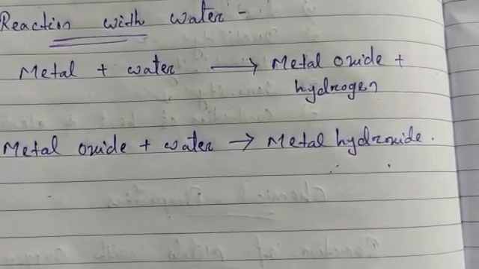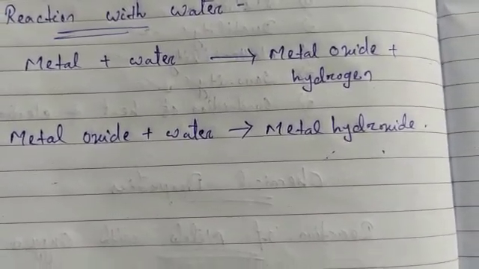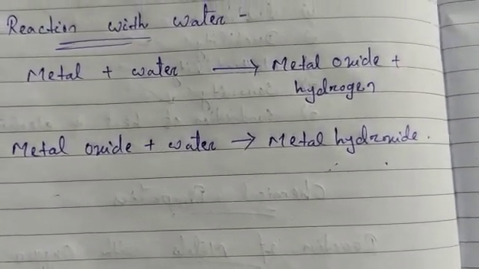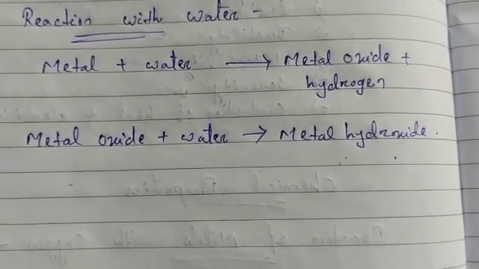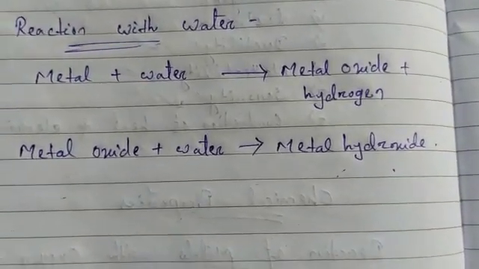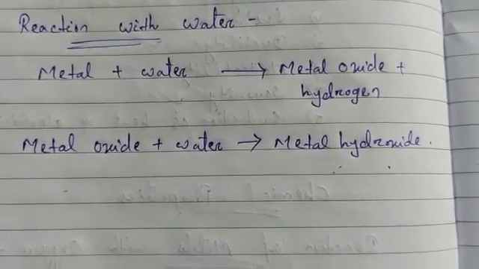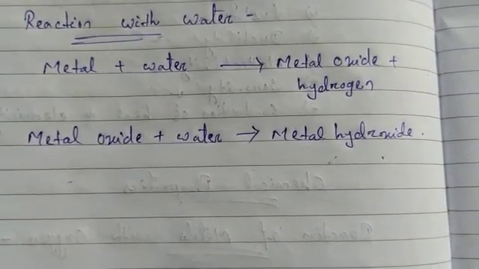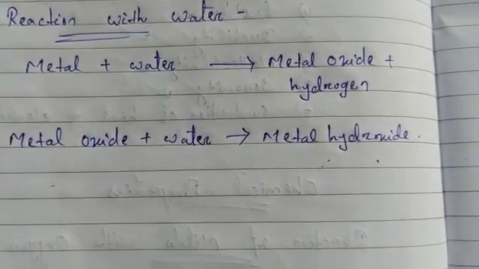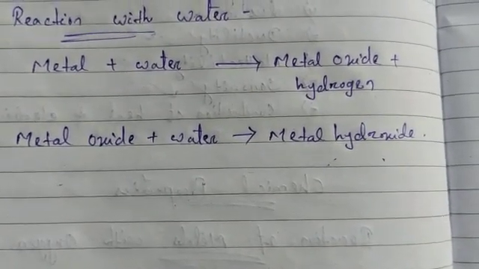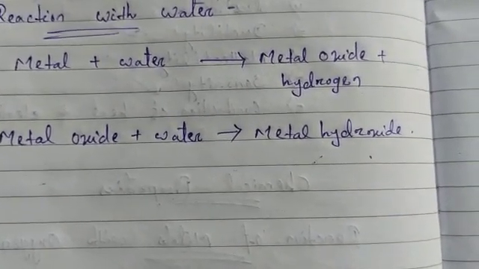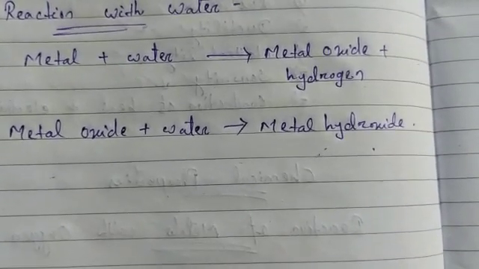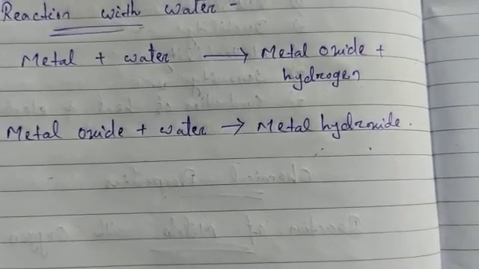If we take examples like sodium and potassium, they react violently with cold water. The reaction is very violent and exothermic, and the hydrogen gas evolved immediately catches fire. Calcium is less violent. The reaction of calcium with water is less violent, and the heat evolved is not enough for catching fire. Calcium starts floating because the bubbles of hydrogen gas stick to the surface of the metal. Aluminium, iron and zinc do not react with either hot water or cold water. They react with steam.